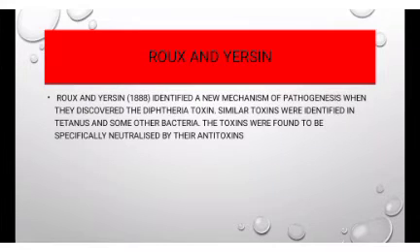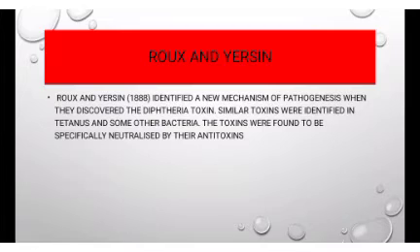Roux and Yersin identified a new mechanism of pathogenesis when they discovered the diphtheria toxin. Similar toxins were identified in tetanus and some other bacteria. The toxins were found to be specifically neutralized by their antitoxins. So what happens if bacteria enter our system?